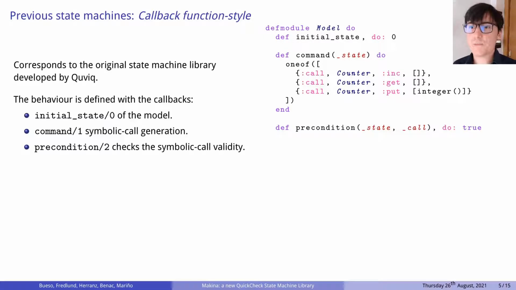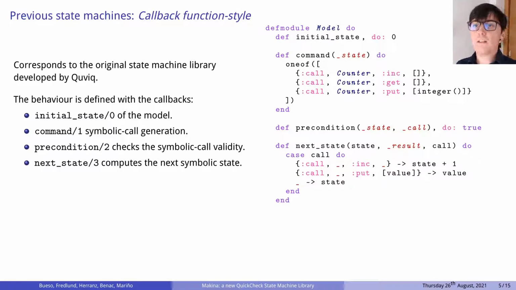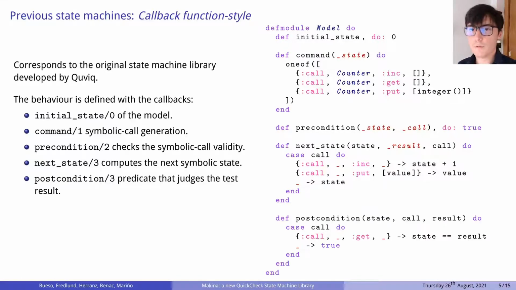The precondition callback specifies whether a generated symbolic call can be used on a certain state. In our example, we allow calling all commands at any moment of the execution. The next state callback is used to compute the next symbolic state after a given symbolic call. In our example, we have two functions that modify the symbolic state of the model, increment and put. The postcondition callback checks that the result returned by the program under test satisfies some predicate. In our example, the only command that can check something is get. That will check if the result returned after the call is the same as the symbolic state computed by the